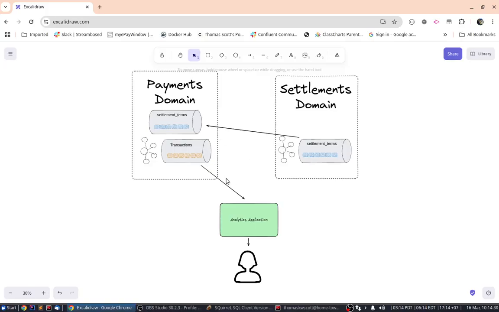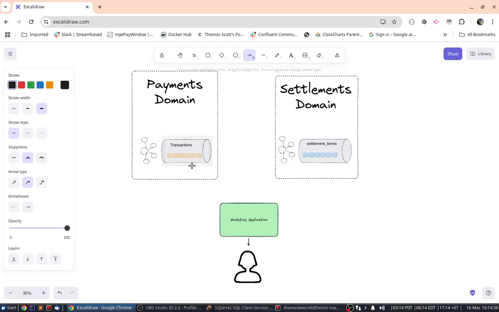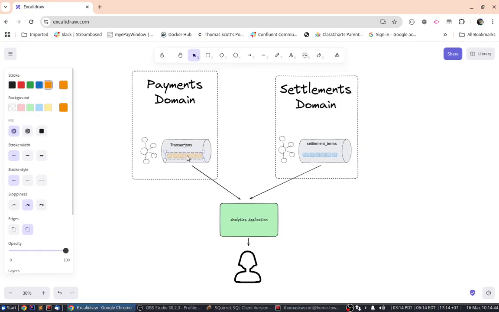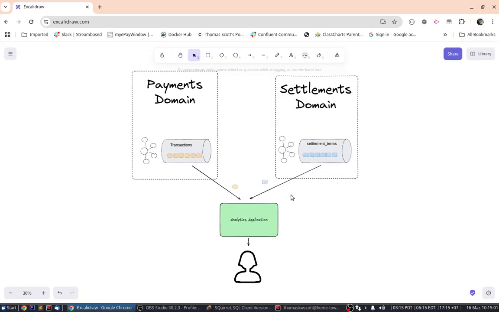The federation approach is slightly different. In the federation approach, we source the data that we need from each Kafka cluster separately, and we combine it at query time in the analytics application. One difference in this approach is that we know the query that we're running ahead of time, so we know that maybe we need a subset of data from transactions and a subset of data from the settlement terms, in such a way that we can be a little bit more efficient in the ways in which we fetch the data from the various domains. So let's go and see that in action.